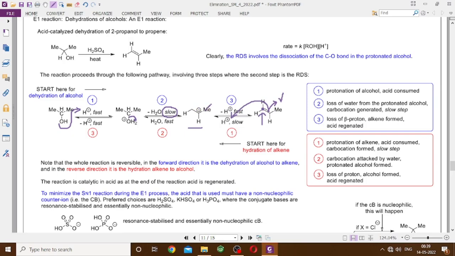After you have the protonation, you get the same carbocation. Now this carbocation will be captured by a water molecule. So that's like an SN1 reaction. This carbocation is captured by this water molecule to give you the corresponding conjugate acid of alcohol, which will lose H plus in a fast step to give you the alcohol.